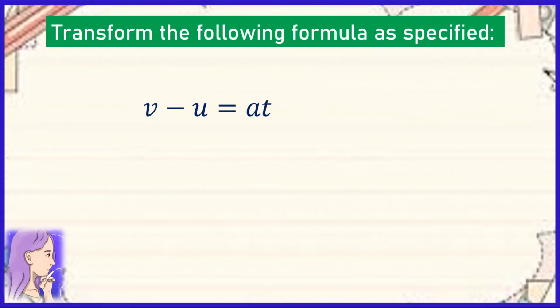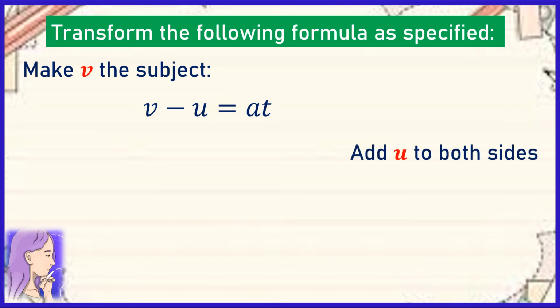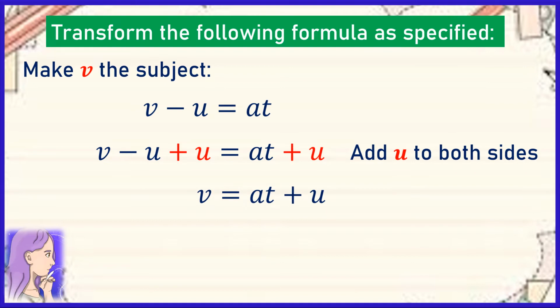Now, let us have another one. So v minus u is equal to at. So let us make v the subject. So from here, we need to add u to both sides. So we get this one. And then we are going to simplify further. So in the left side of the equation, we are going to subtract u minus u. So what's left is v. So we get v is equal to at plus u. Since at plus u are unlike terms, we cannot add them.